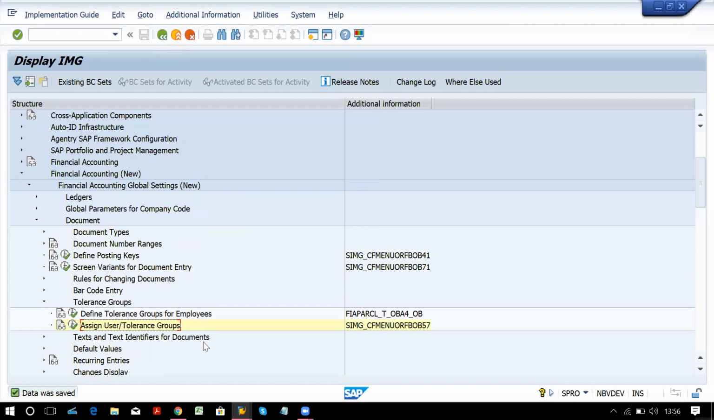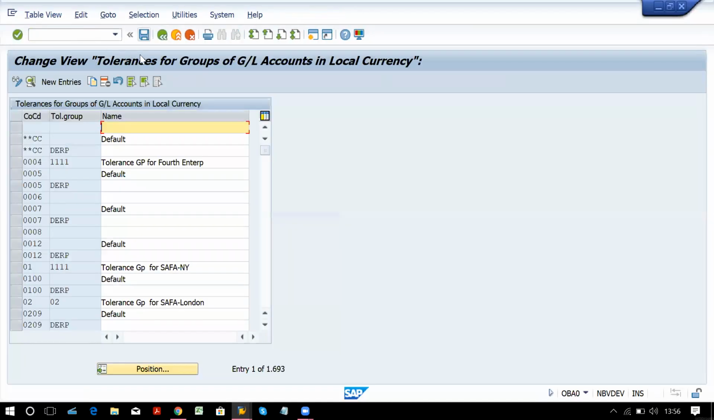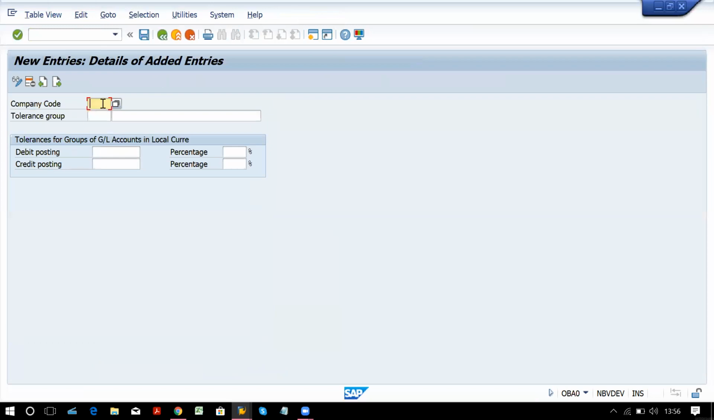Okay, now the next type of tolerance group is the tolerance group for GL account. The T code is OBA0. So this is a tolerance group for GL account. Click here on new entry.